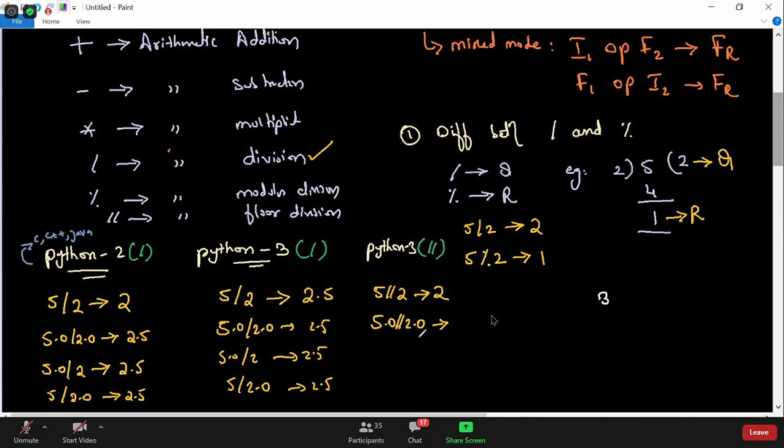No, the answer is not 2. The answer will be in float, guys, because it's real mode. So what do you think the answer will be now? Would you like to correct yourself, guys? Vamshi wanted to correct. It will be 2.5.